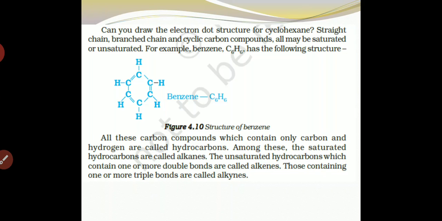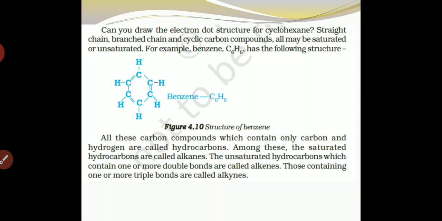And if a compound contains a double bond, then it is an unsaturated compound, and it is also said to be an alkene. And if a compound contains a triple bond, three bonds between 2 elements, then it is said to be an alkyne.